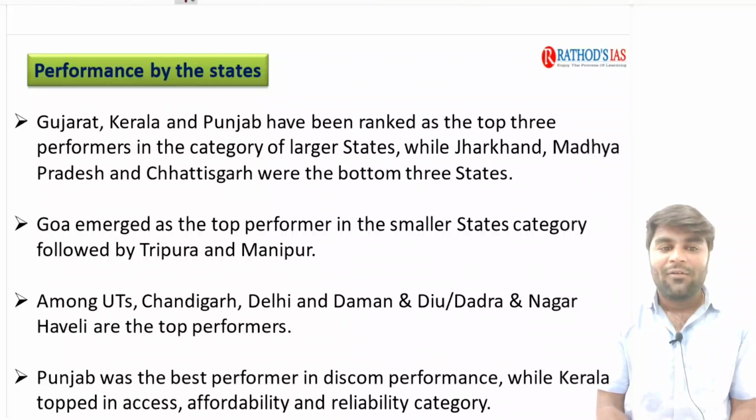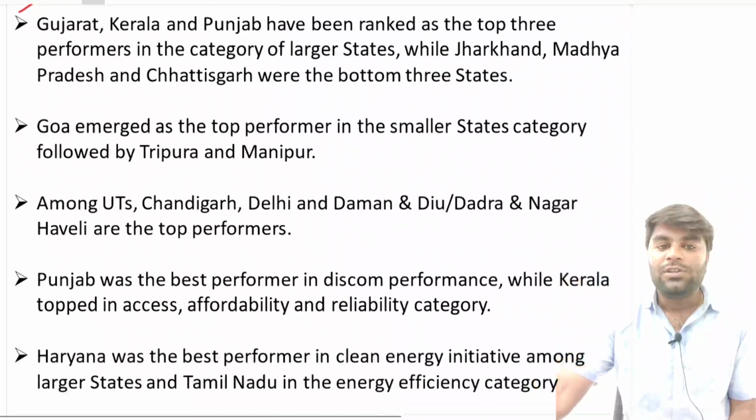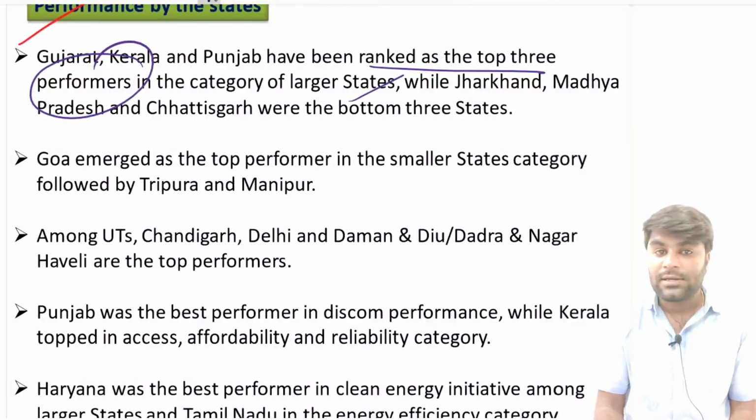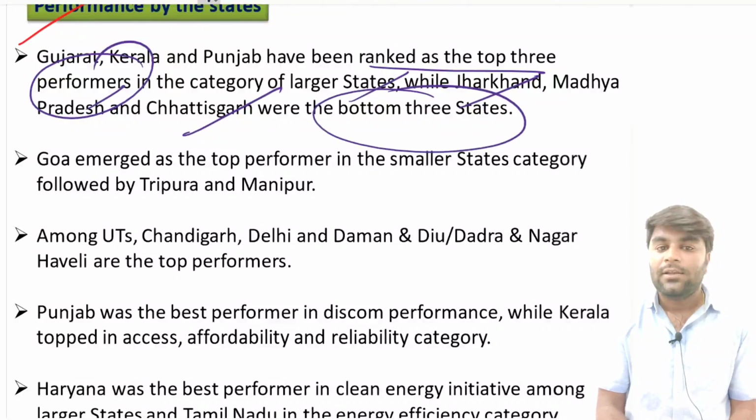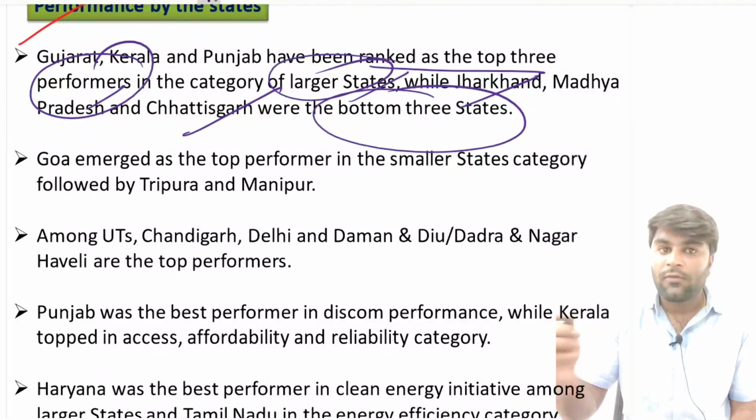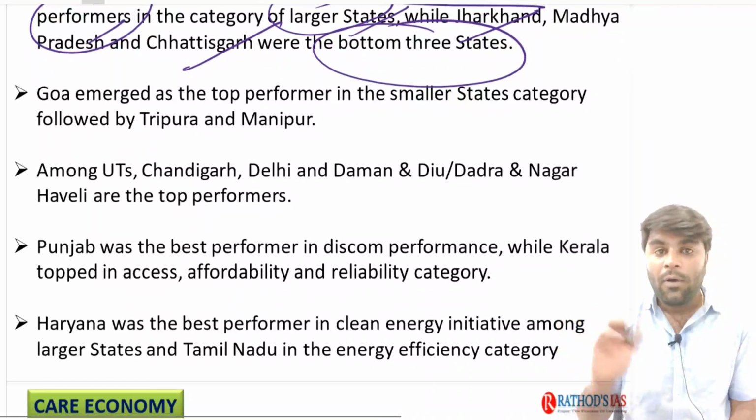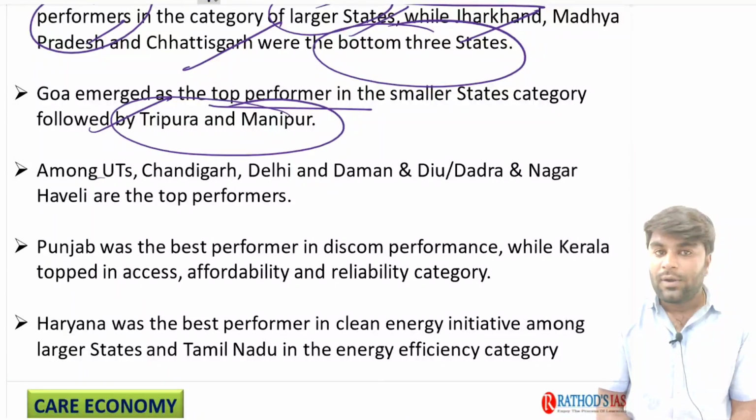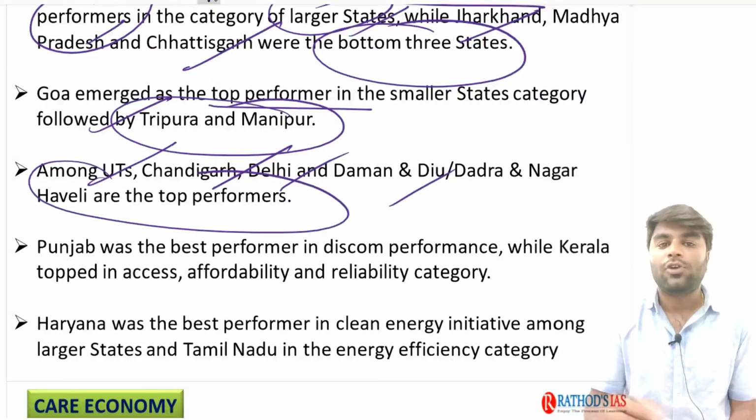So you need to approach these questions and the current affairs in such a way. Right? Now when we look at the performance of the states in the index given by the Nithyayog, Gujarat, Kerala and Punjab have been ranked as the top 3 performers in the category of larger states, while Jharkhand, Madhya Pradesh and Chhattisgarh were the bottom 3 states. These are the larger states as far as geographical area is concerned. Now Goa emerged as a top performer in the small states category, followed by Tripura and Manipur. Among the union territories, Chandigarh, Delhi and Daman, Dadra and Nagar Haveli are the top performers.